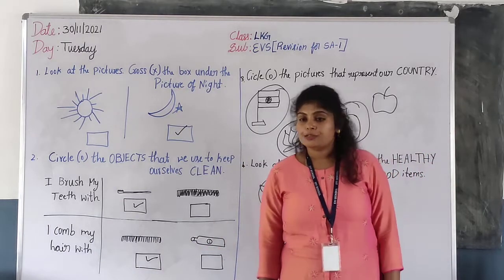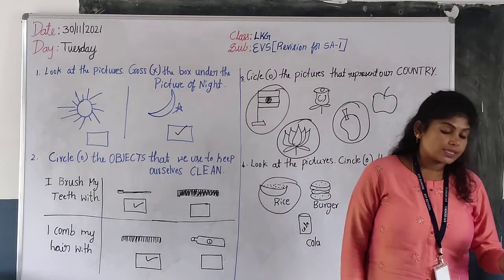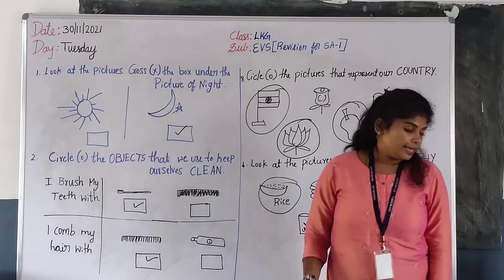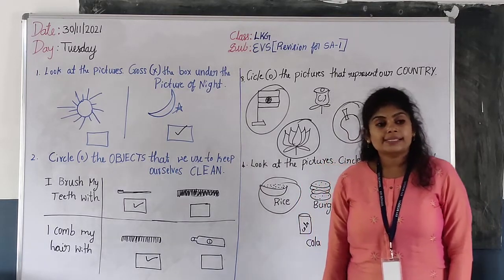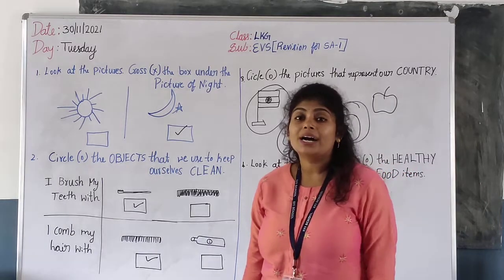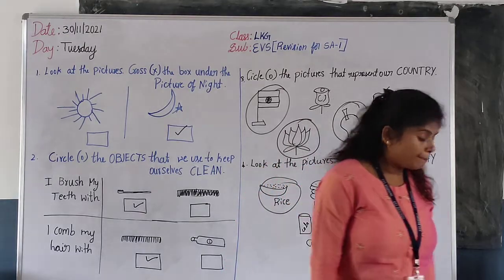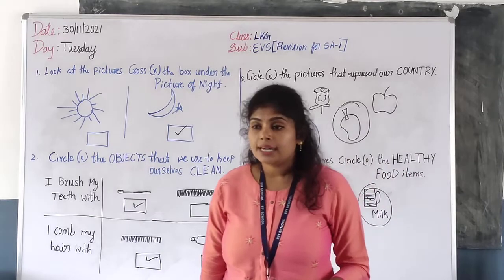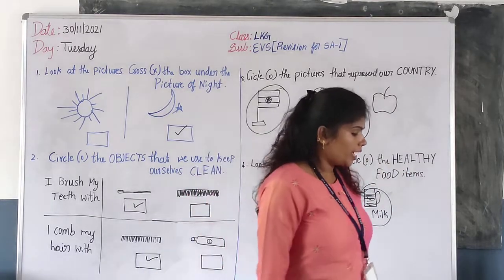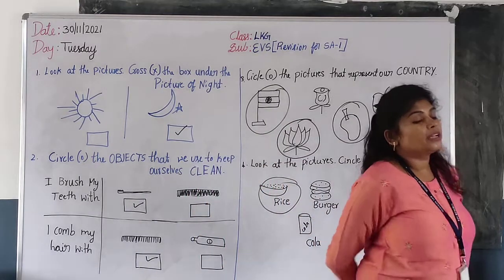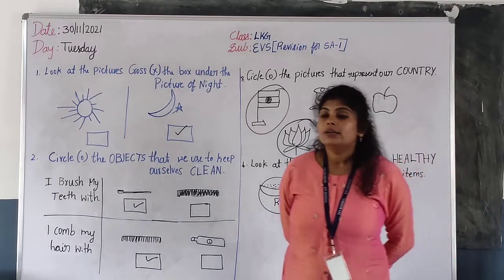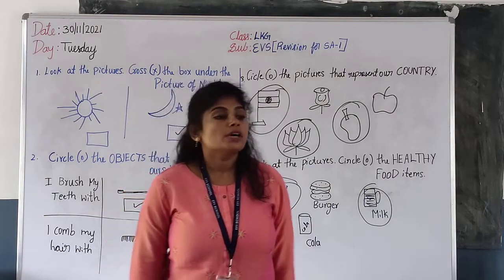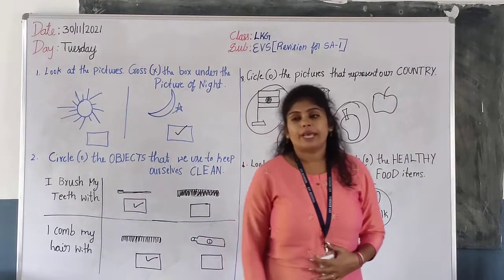Then meat. Yes, meat also we should take. It is also healthy. What about dal? Dal is also healthy. Then nuts. Yes, children. Nuts are also a healthy food. Okay, milk. Yes, we should drink milk every day. It is a healthy food. What about roti? Roti also. Roti, rice, dal, then vegetables, egg, meat. These are the healthy food items we should take in our everyday meal.